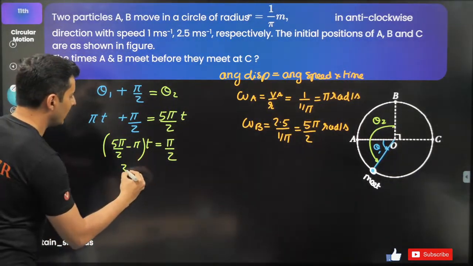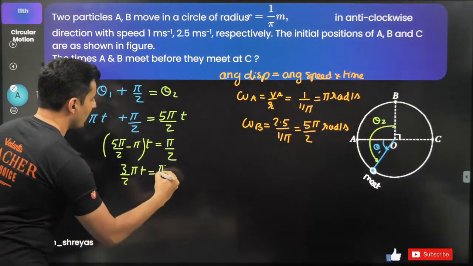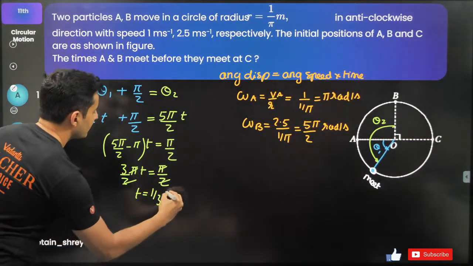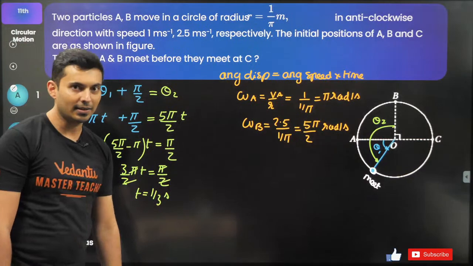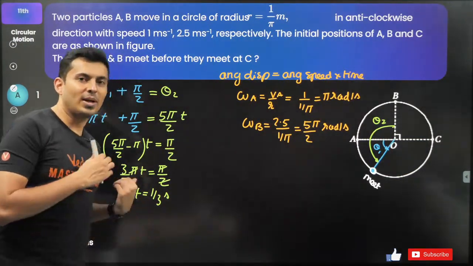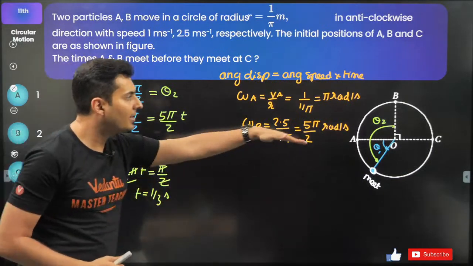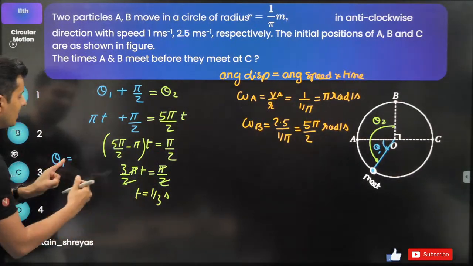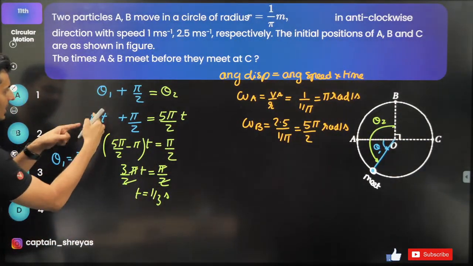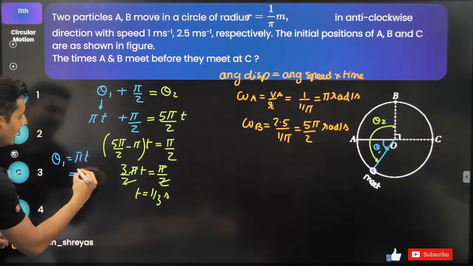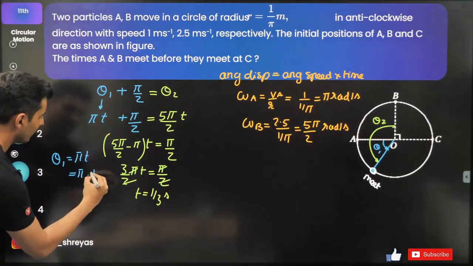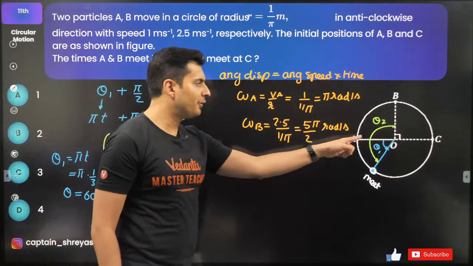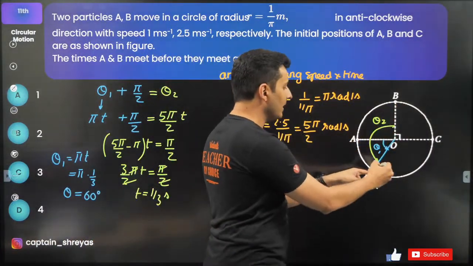5 by 2 minus 1 is 3 by 2. So 3 by 2 pi into t is equal to pi by 2. 2 cancels, pi cancels. So t is equal to 1/3 second. Okay, great. Now if time is 1/3 second, how much angle did they cover? We can find that out very easily. Theta 1 is just pi t. So pi times 1/3 is basically 60 degrees. So they met for the first time at 60 degrees.